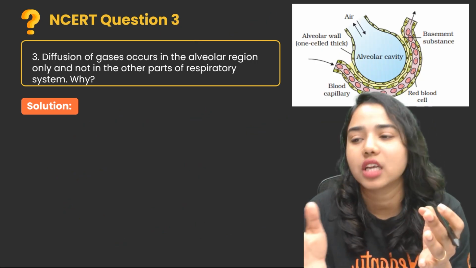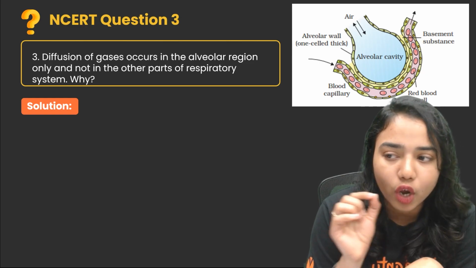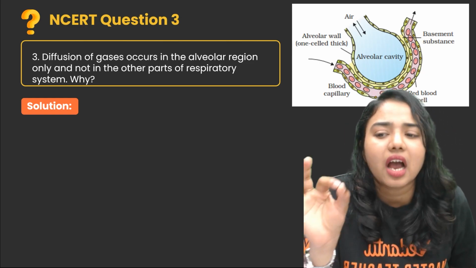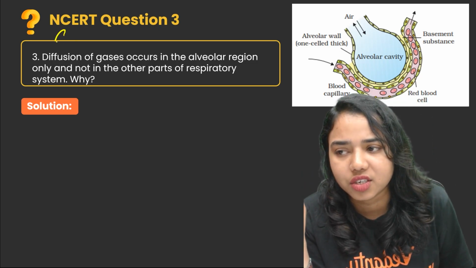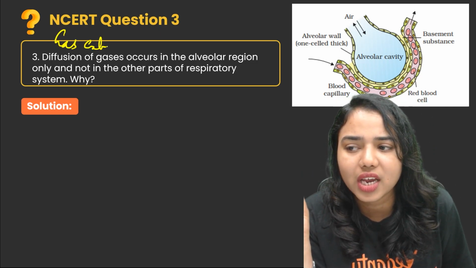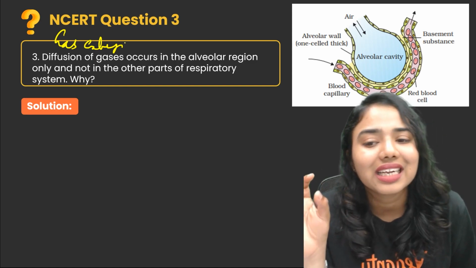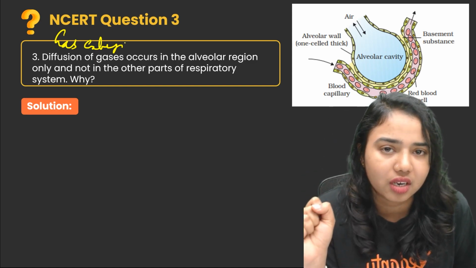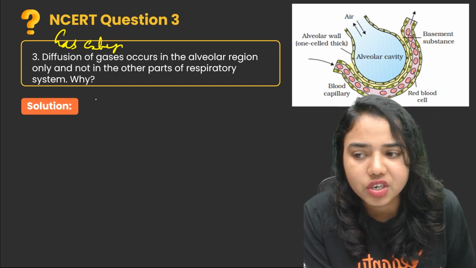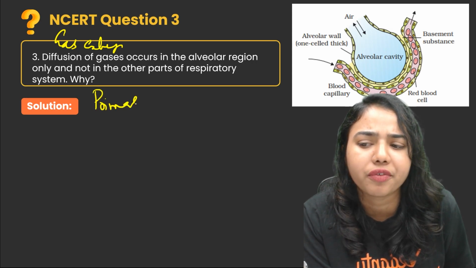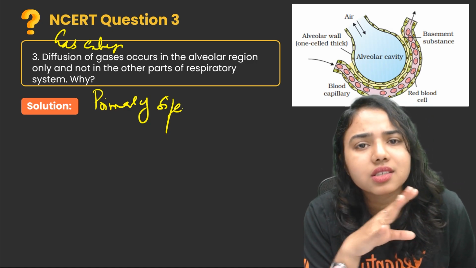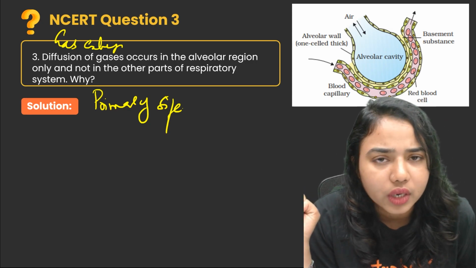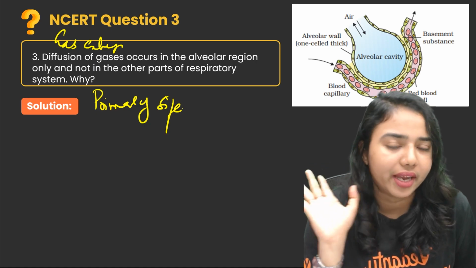Okay, so here is the question. Diffusion of gases occurs in the alveolar region only and not in the other parts of respiratory system. Why? That means the gas exchange, that is diffusion of gases, takes place in the alveolar region. That means the alveolar region is the primary site of diffusion, not the other parts of the respiratory system. Why? That is the question.